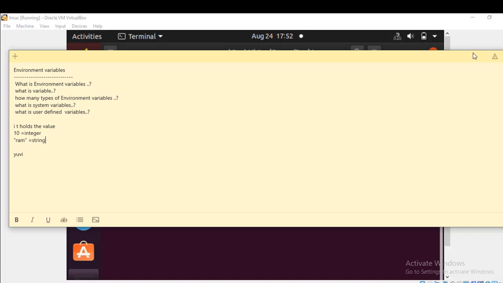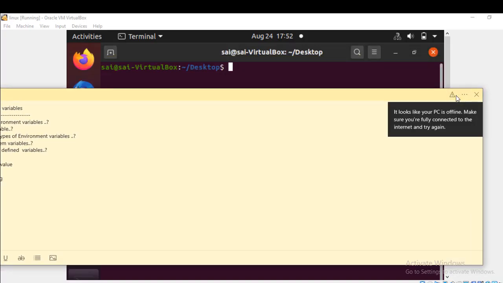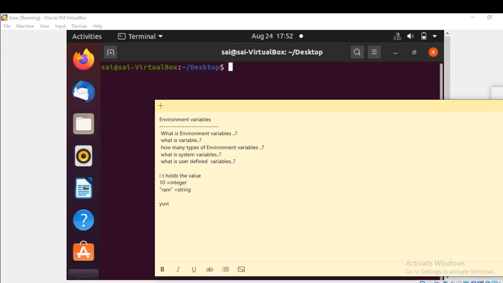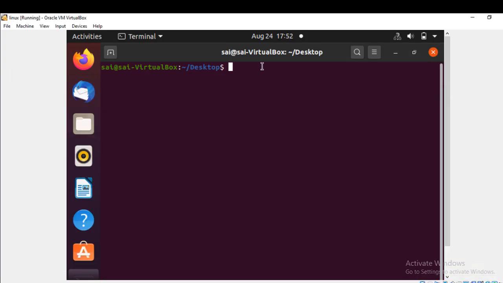Let me show you the concept. Here I am entering the bash. Now I am in the bash. I am going to create one variable and store some value. For that I am using the export command with a variable name called ram, and I am storing the value test.